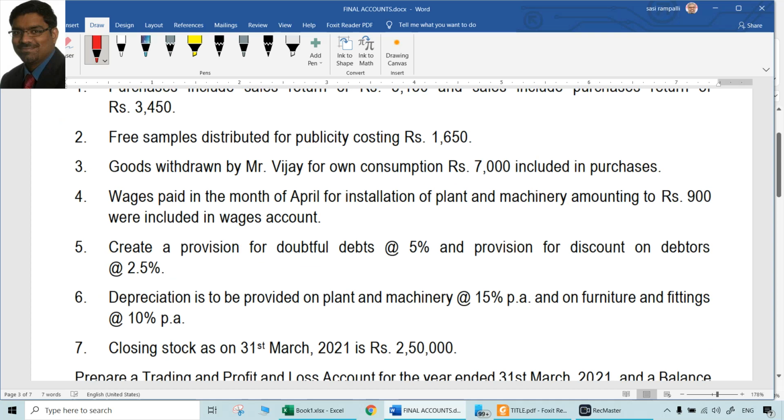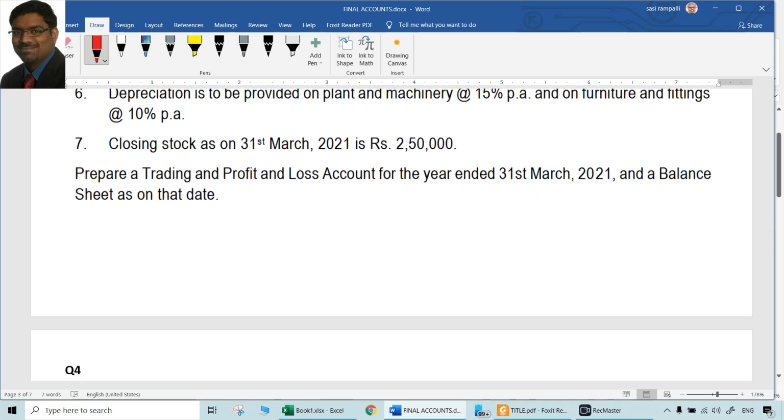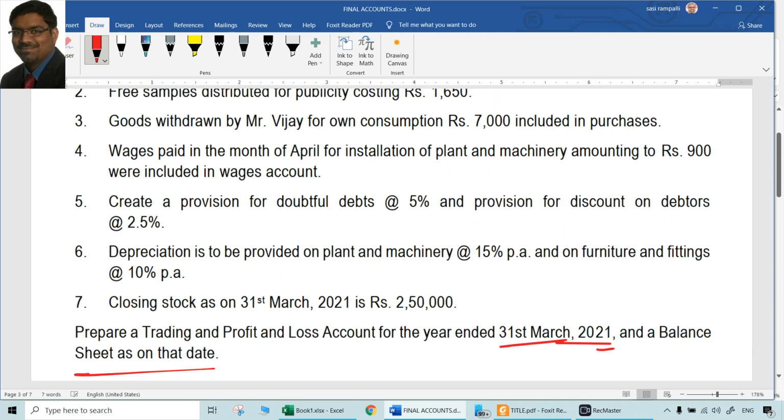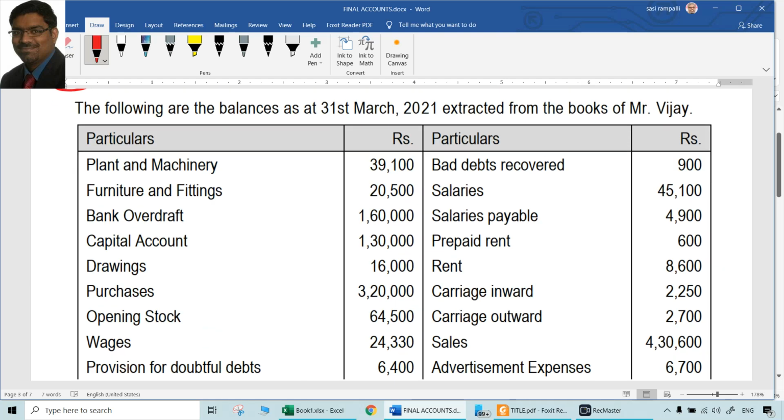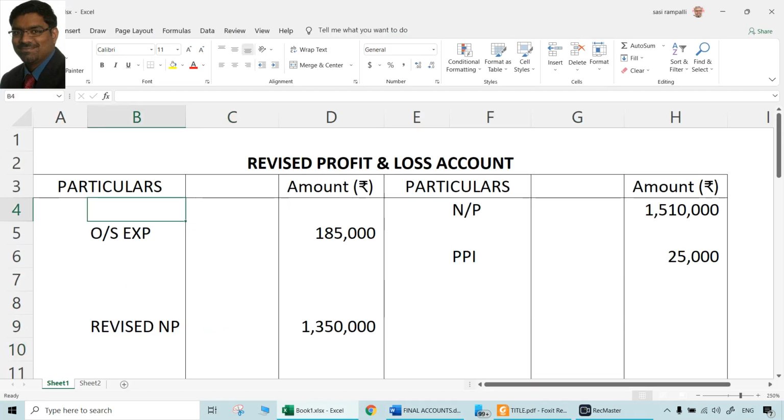And additional information is always there related to the adjustments which are supposed to be done. And what is required here also is prepare a trading and profit and loss account for the year ended 31st March 2021 and a balance sheet as on that date. That was a requirement. So you need to place these items at respective places one by one.